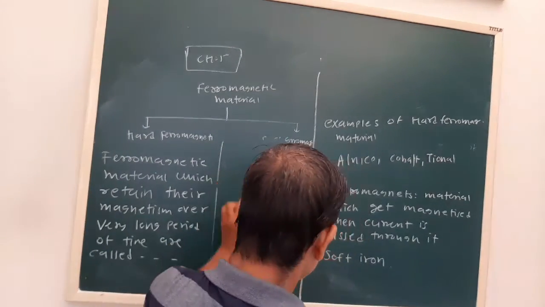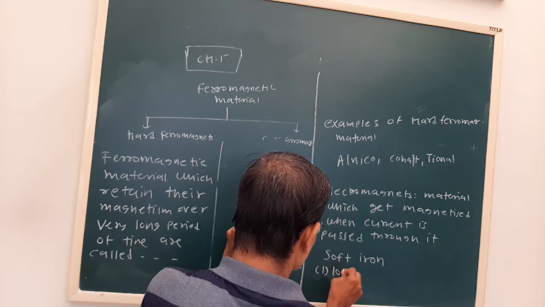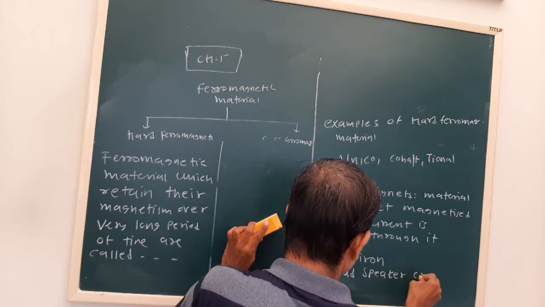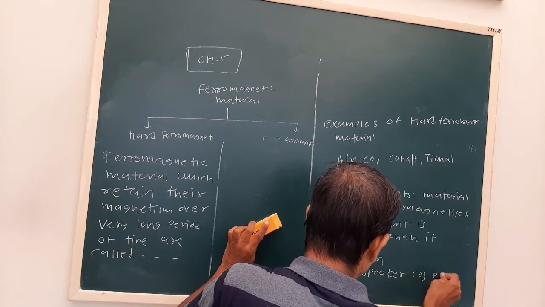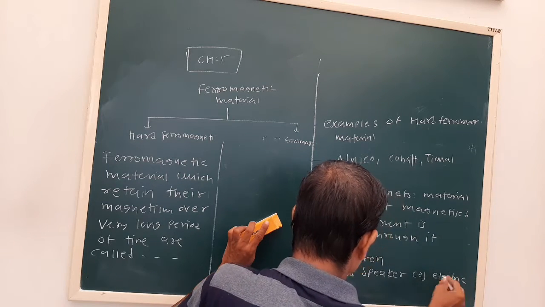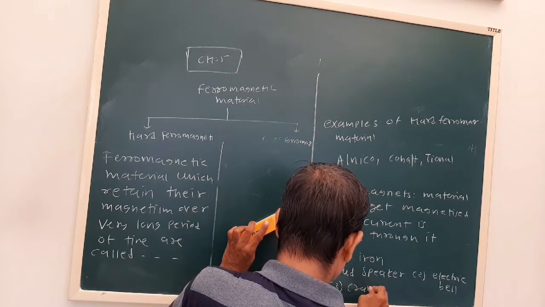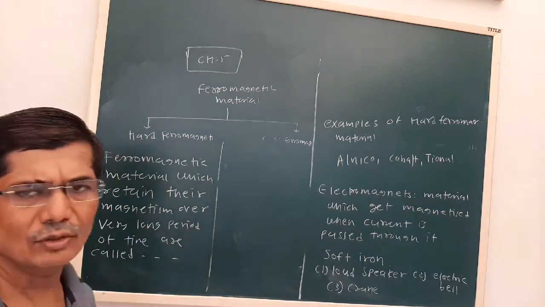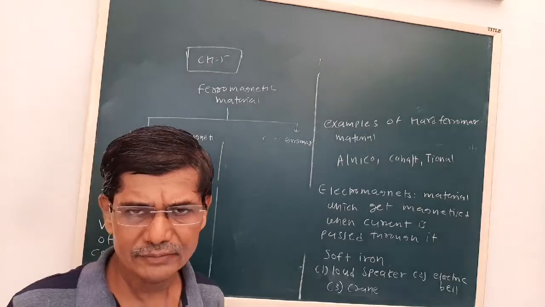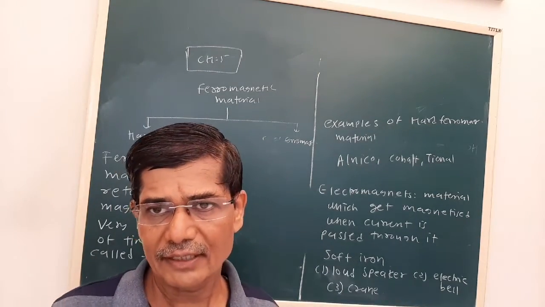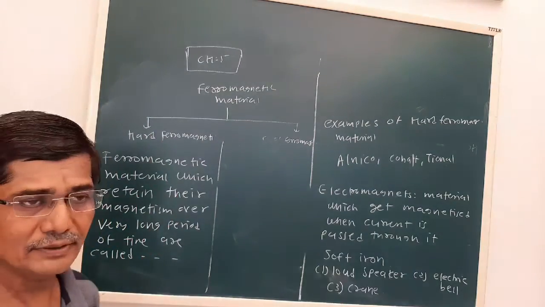One is in a loudspeaker, second is an electric bell, and third is in a fridge. Now these are all basic information. So with that we come to the end of the theory part of this lesson.